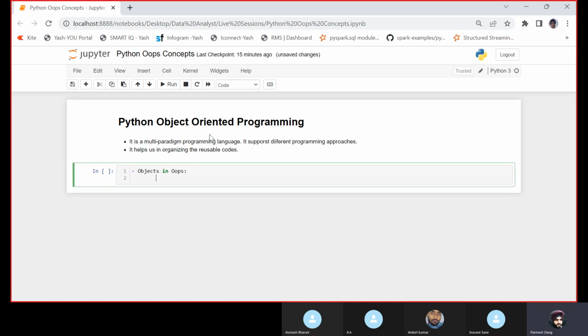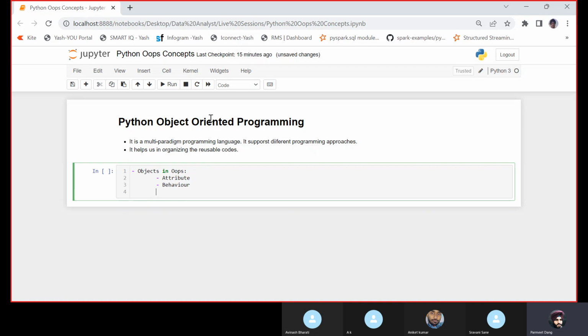So what is an object? An object is the smallest entity which has some attributes and behavior. Let us take a real life example. If I talk about a parrot, a parrot is known as an object. And what are its attributes?